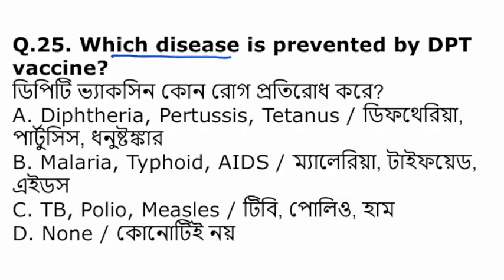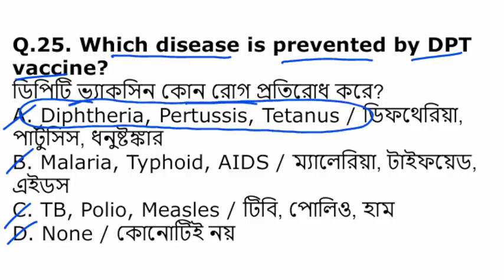Which disease is prevented by DPT vaccine? Diphtheria, pertussis, tetanus, malaria, typhoid, AIDS, TB, polio, measles, or none of the above. So DPT vaccine mainly prevents diphtheria, pertussis, and tetanus.